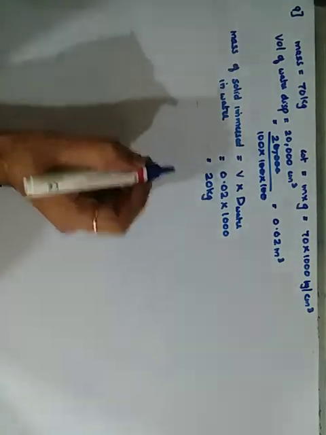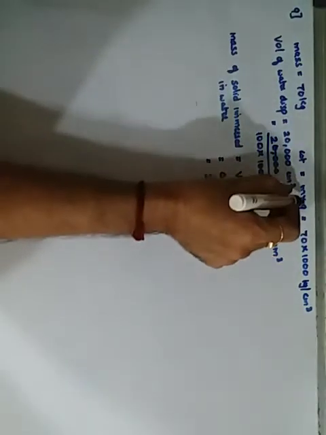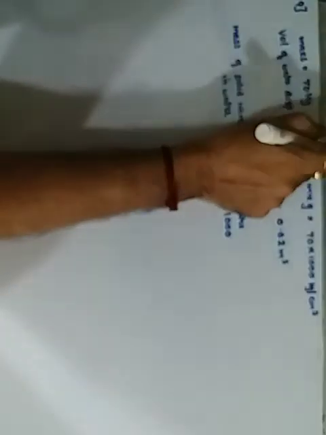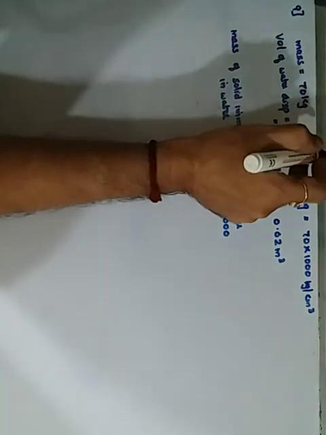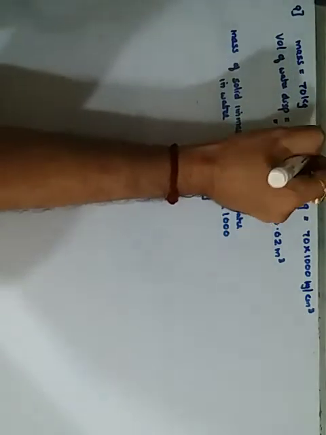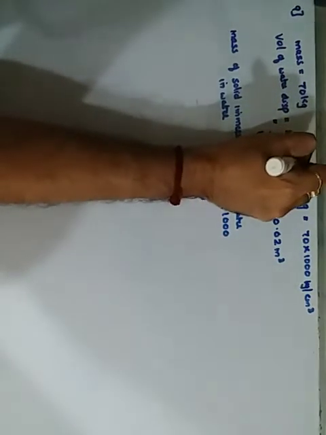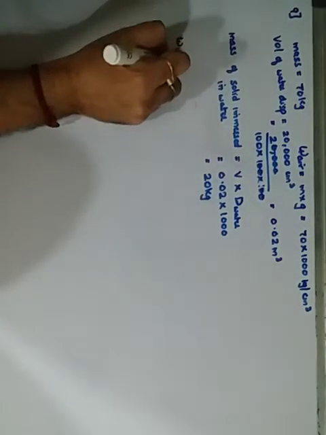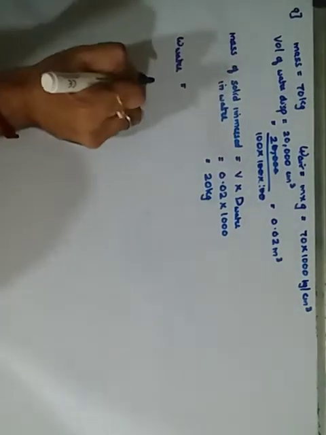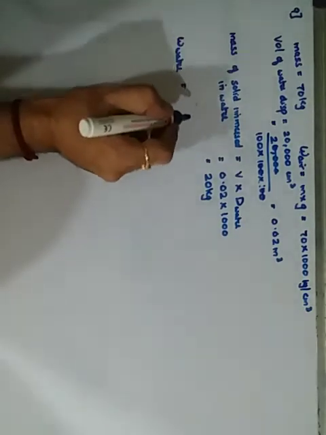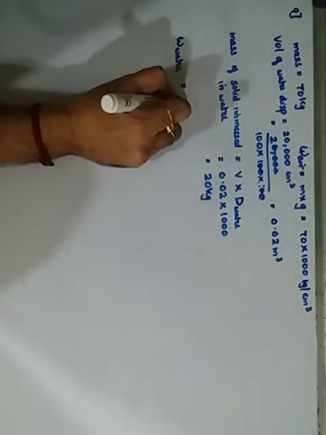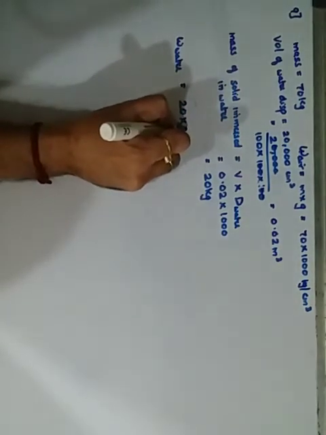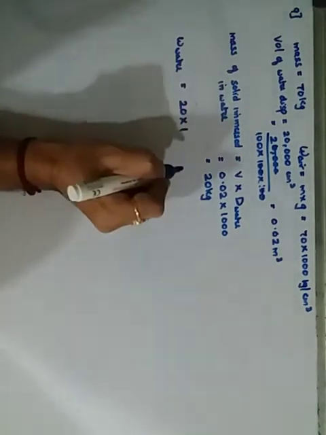Now first we will convert the weight of the body. This is your weight in air. And now I am finding weight in water. So weight in water will be equal to how much? It is 20 into gravity.